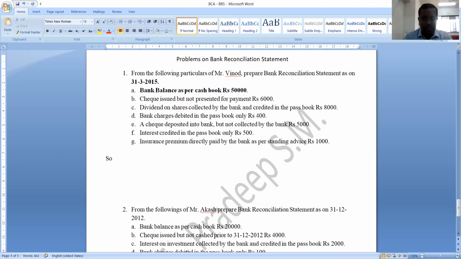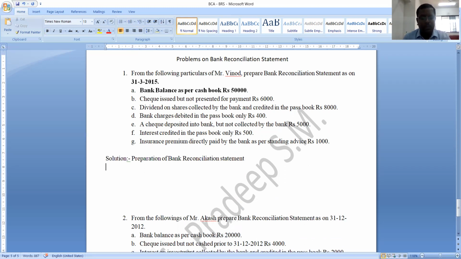So, yes, we should write the solution. What is the solution? That is the preparation of bank reconciliation statement. Later we should make the format.